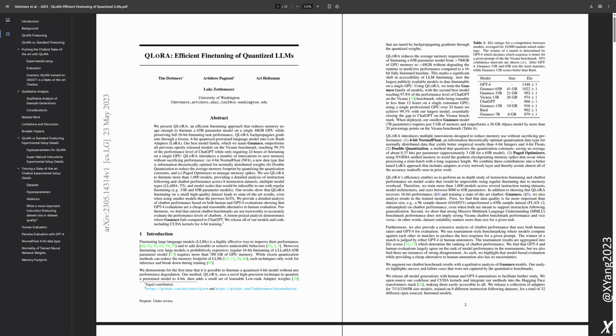Exactly. And the paper lays this out, right? The standard way of fine-tuning these huge models using 16-bit precision comes with a really big memory cost. Like how big are we talking? Well, they give this example of a 65 billion parameter LLaMA model. And just to fine-tune that the old way, you'd need over 780 gigabytes of GPU memory. Wow, that's way beyond most gaming PCs even, right? Yeah, that's more than most high-end setups, let alone a typical research lab. Okay, so that's a big problem, right? Because it means most people can't really experiment with fine-tuning these really powerful models. It creates a real barrier to entry.